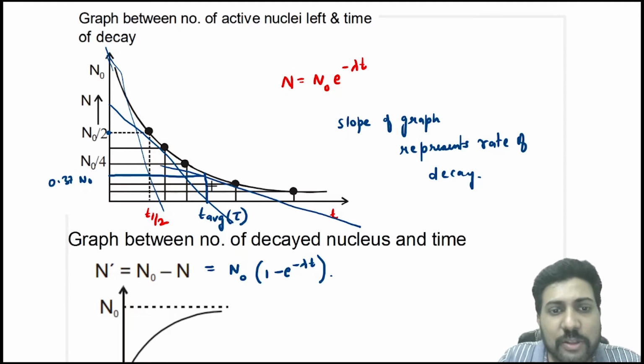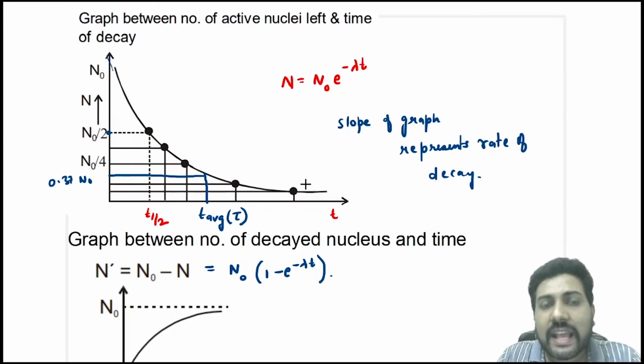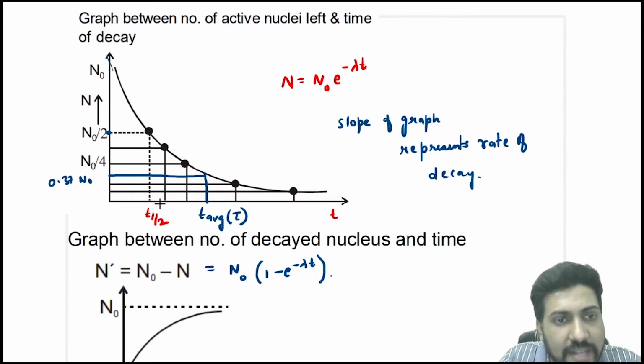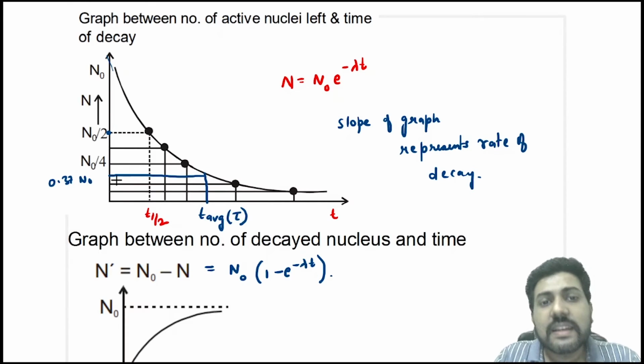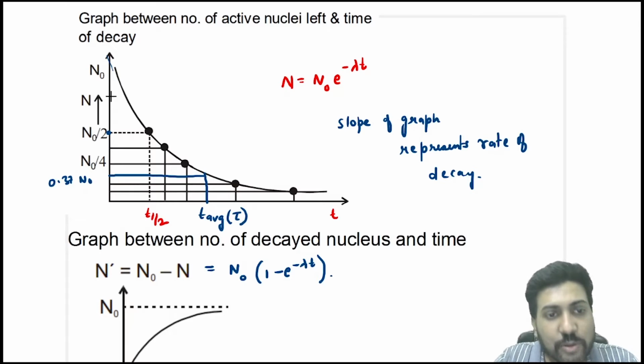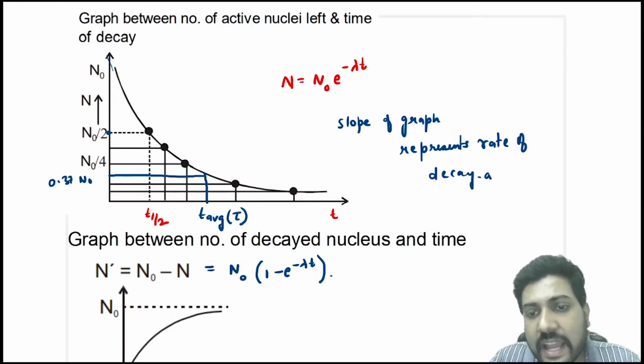If the slope keeps on decreasing, that means the rate of decay keeps on decreasing, and we know that as the number of nuclei decreases, the rate of decay also decreases. And this graph also shows that, because as time passes the number of active nuclei decreases, and that means the rate of decay decreases. So the slope of the graph represents the rate of decay and it decreases with time.